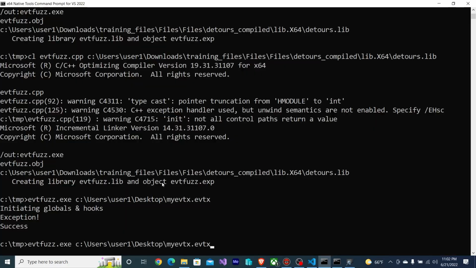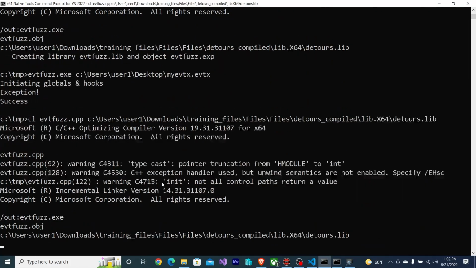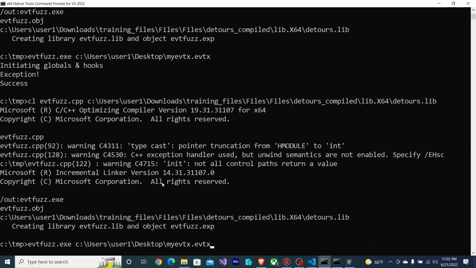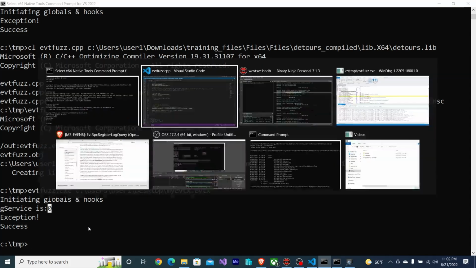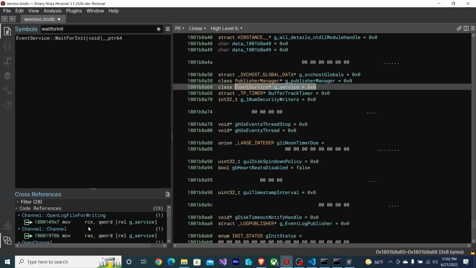So now that I have that, let's compile it. Let's run it. You can see gservice is 0. So the value is 0 of the pointer, and that's being dereferenced, and that's why we have an exception. So we need to either avoid this code or initialize gservice.